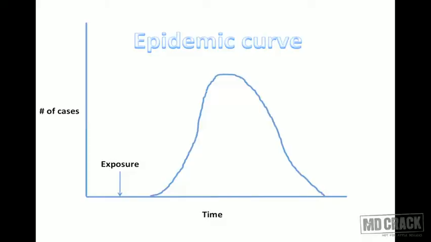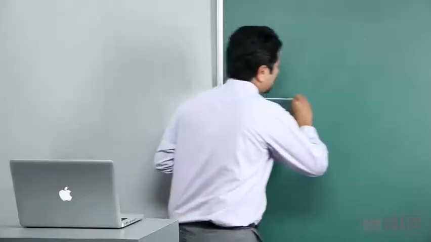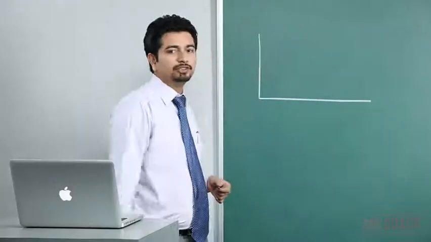We'll just fast forward to the epidemic curve on the next slide right now. As you can see, this is the epidemic curve. This curve is plotted on the x and y axis. On the y axis, it shows the number of cases, and on the x axis is the time. And you can see it's just a curve. So this curve is called the epidemic curve. Let me also draw this on the board so that I can have some additional manipulations with the curve here.